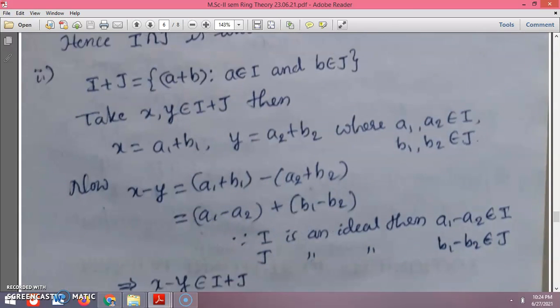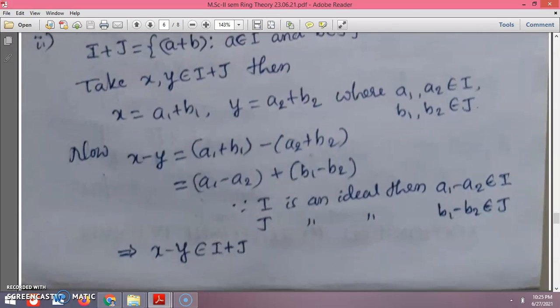Now I need to prove the first condition of an ideal, that I plus J is closed under subtraction. So we take X minus Y, which is A1 plus B1 minus A2 plus B2, and we can club the terms as A1 minus A2 plus B1 minus B2, which is closed under addition, since I is an ideal, it satisfies the condition for an ideal.